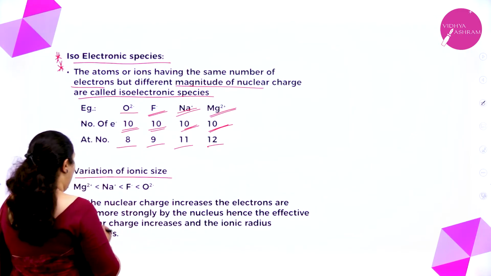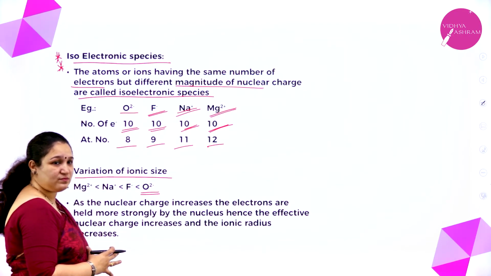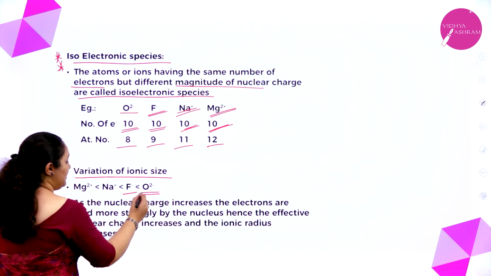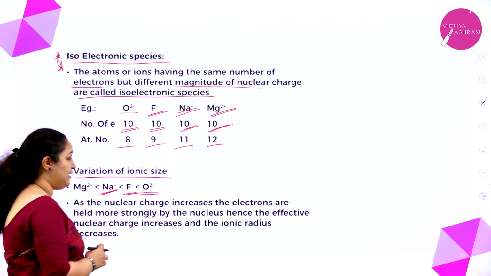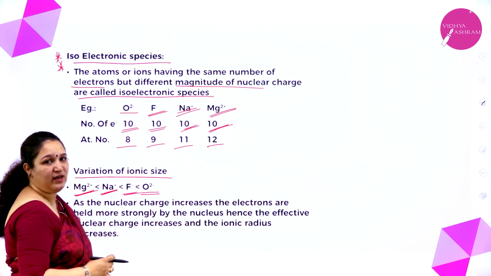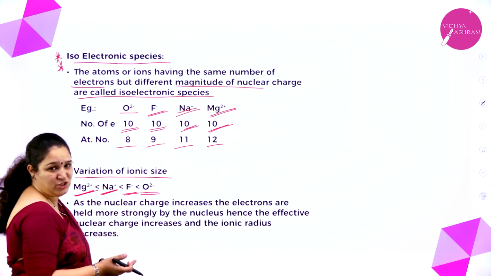So I can tell that oxide is the largest because it has got 2 extra electrons, whereas fluorine is a little smaller than oxide. Sodium ion is much smaller. Magnesium has the least ionic radius because it has lost 2 electrons and the electron cloud would have shrunk much.